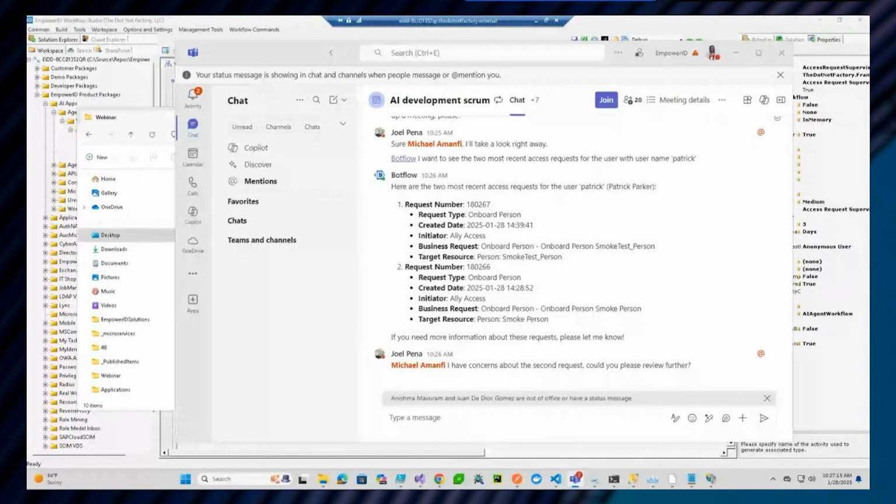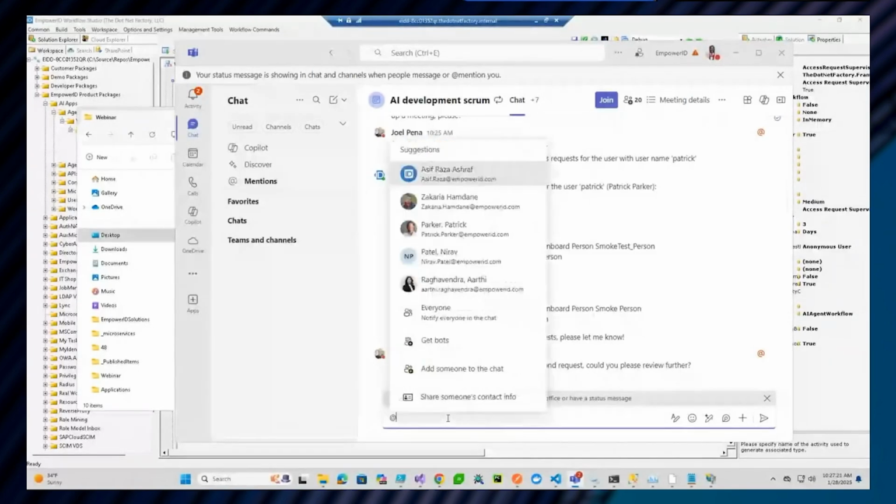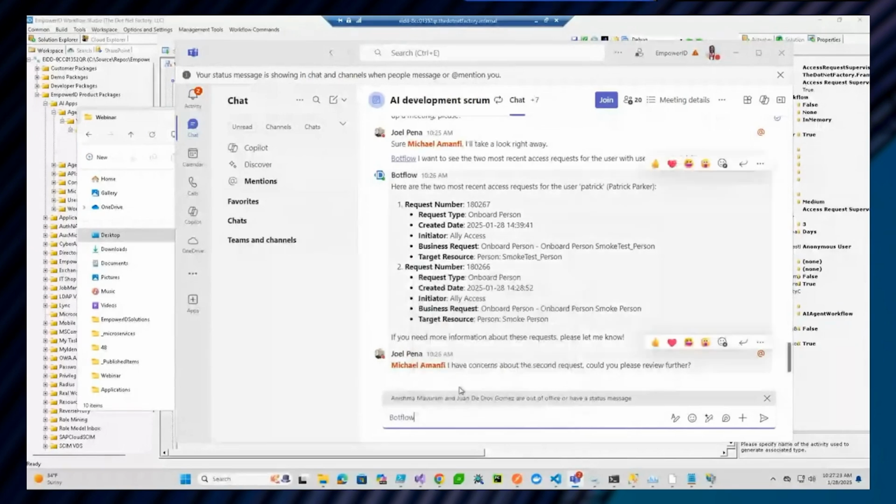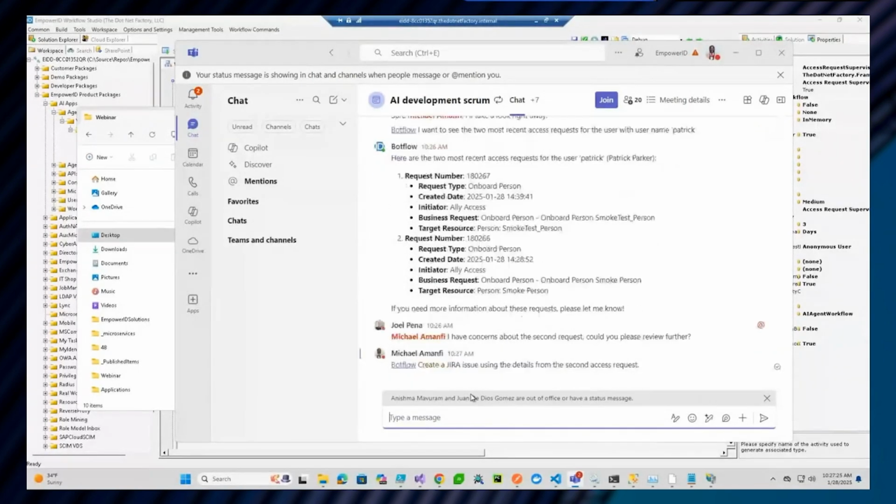So being aware of his concern here, what I'm going to do is I'm going to ask the agent to now create a Jira issue for the second request, as my colleague indicated. Folks, you have not seen this anywhere. This is new. This is people and AI agents working together in real time.